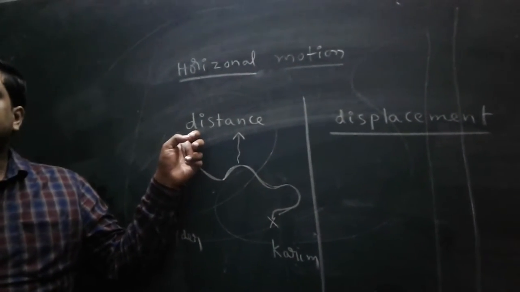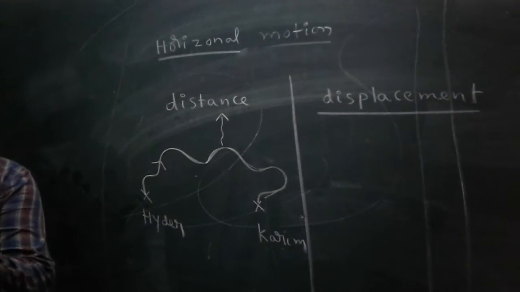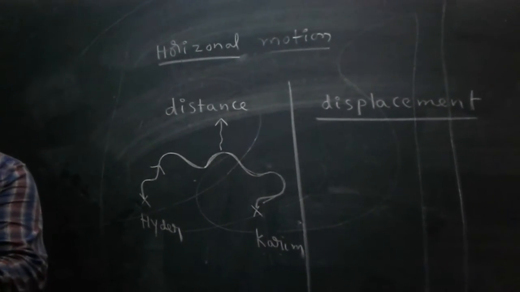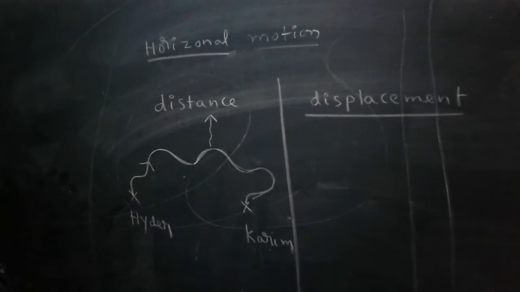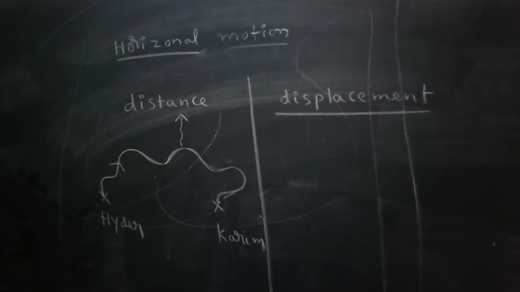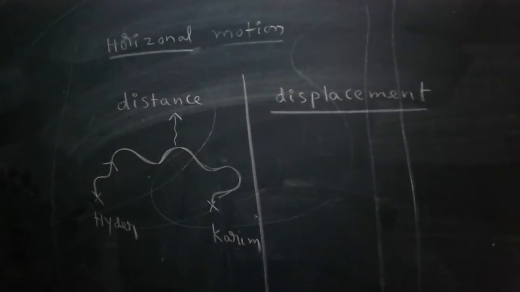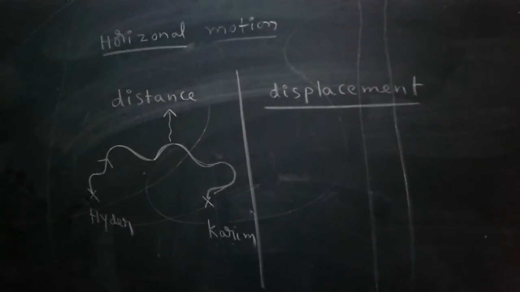Simply, the total length a bus travels is called distance.